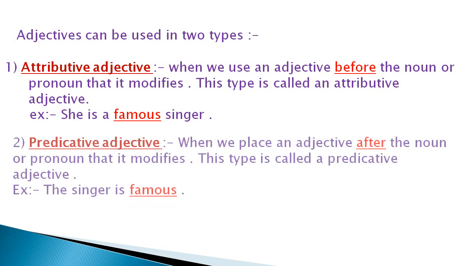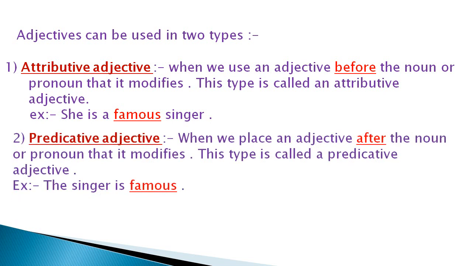Second type is predicative adjective. When we place an adjective after the noun or pronoun that it modifies, this type is called a predicative adjective. For example, the singer is famous. Here the noun word singer is given in the beginning and you will get the adjective word after the verb. So it is called predicative adjective.